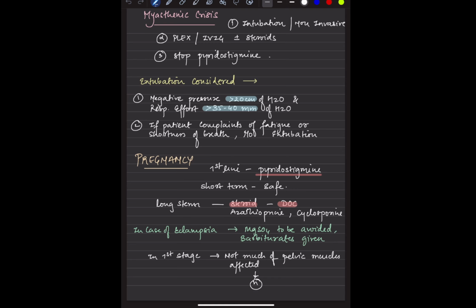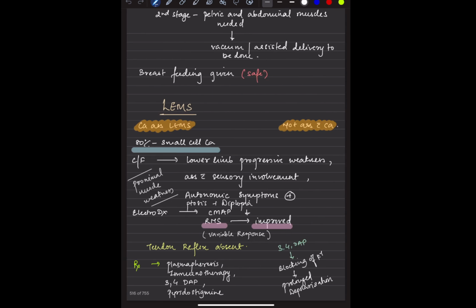First stage of labor is fine. Not many of the pelvic muscles are involved. But in the second stage of labor, the pelvic and abdominal muscles are needed. So vacuum or assisted delivery should be performed in such patients.